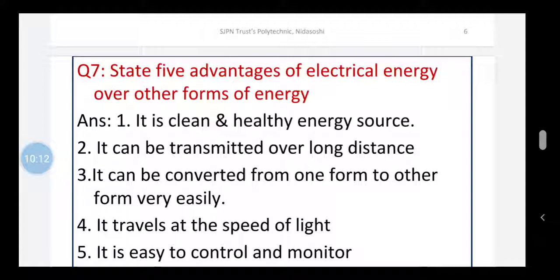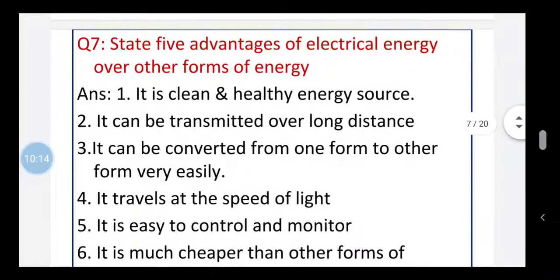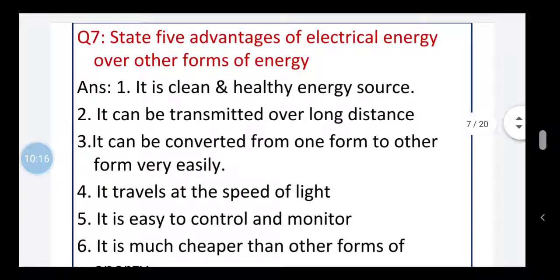So the first advantage of electrical energy is it is a clean and healthy energy source.